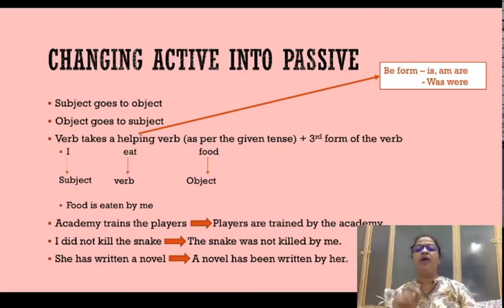So be form and have form work as helping verbs in active and passive voice, and you need to be familiar with them, and also familiar with subject-verb agreement. Which subject takes which helping verb, which be form goes with which kind of subject. This is one key thing that you have to be familiar with.